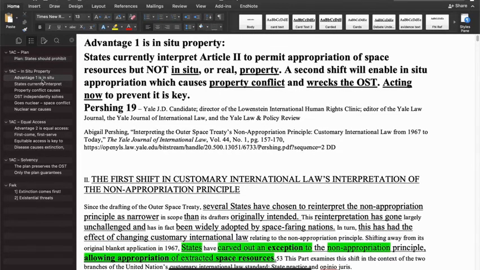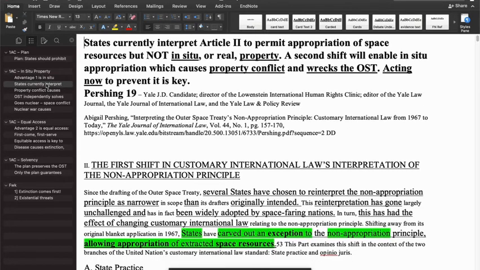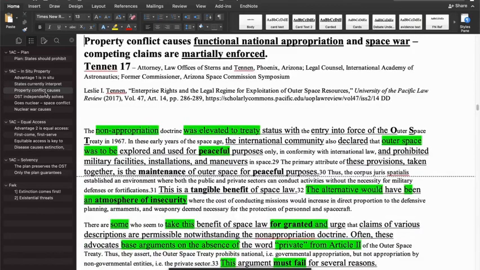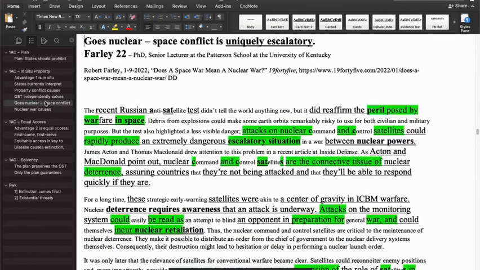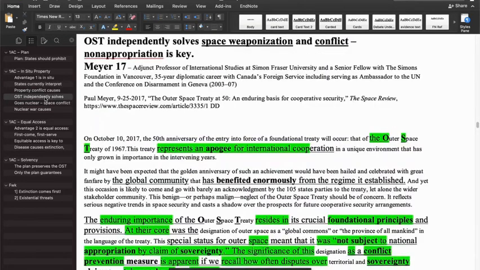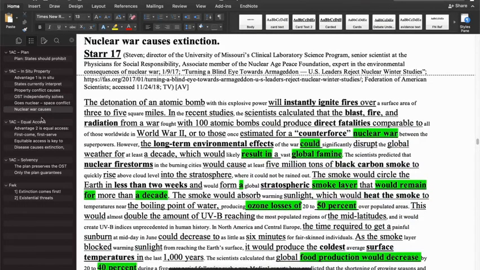That's the inherency. It says that the status quo is currently going to cause this thing to happen. And then the next card is going to say why this thing happening is bad. It says property conflict in space is bad, causes things like war. And then it goes into an argument about why a shift away from the OST also causes these bad impacts, things like conflict. And the terminal impact is nuclear war.